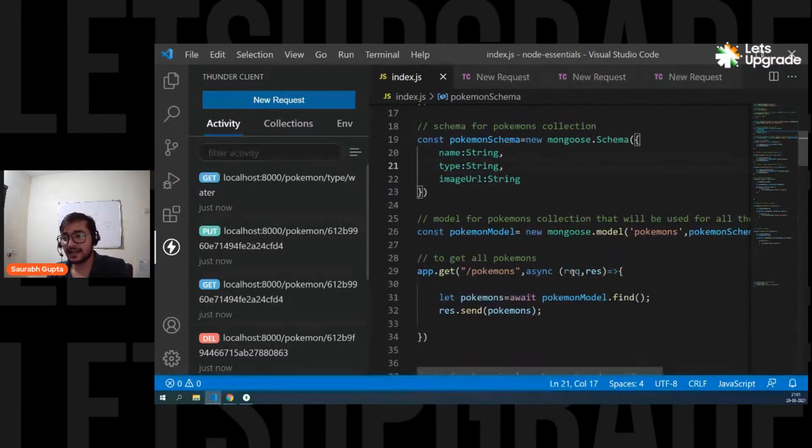See, we are using async and await. Now, we don't need it, but we are using it because this find is an asynchronous request. That means it runs in the background, so this thing can actually execute before it. But I don't want that. I don't want this thing to execute before this. That's why I put an await. That will make sure that this thing executes first and then only this thing executes. That's the meaning of await. And if you're using await, you have to make your function async. That's it.